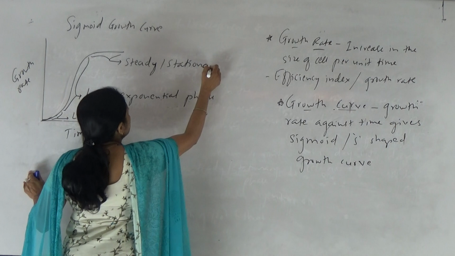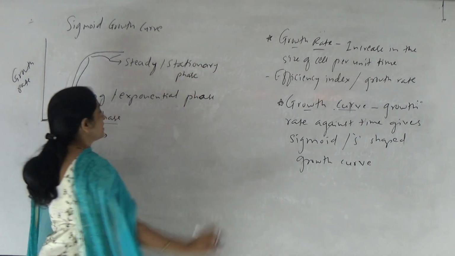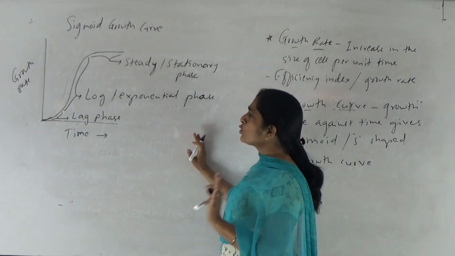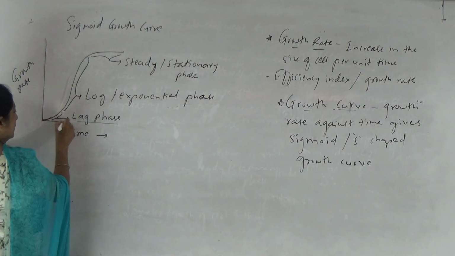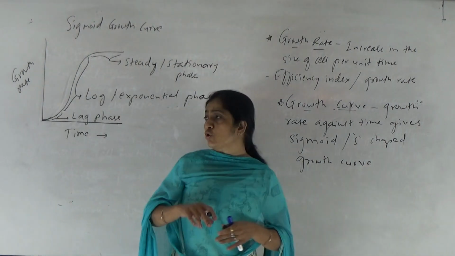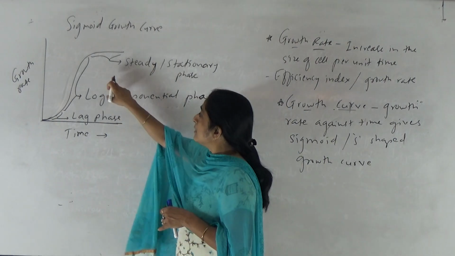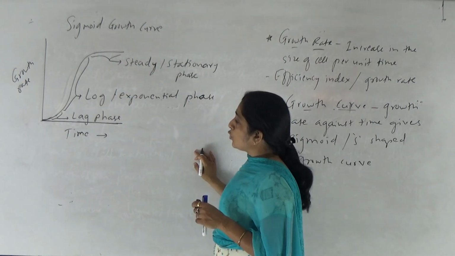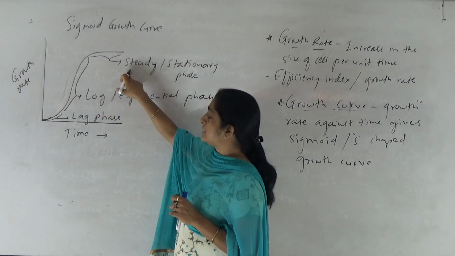So right now we have seen three phases of growth and all these three phases correspond to these three phases. Okay, so let's see. In most living organisms, the growth curve which is obtained after plotting the growth rate against the time is the sigmoid or S-shaped growth curve. So there are three phases of this growth curve: lag phase, log or exponential phase, and steady phase.